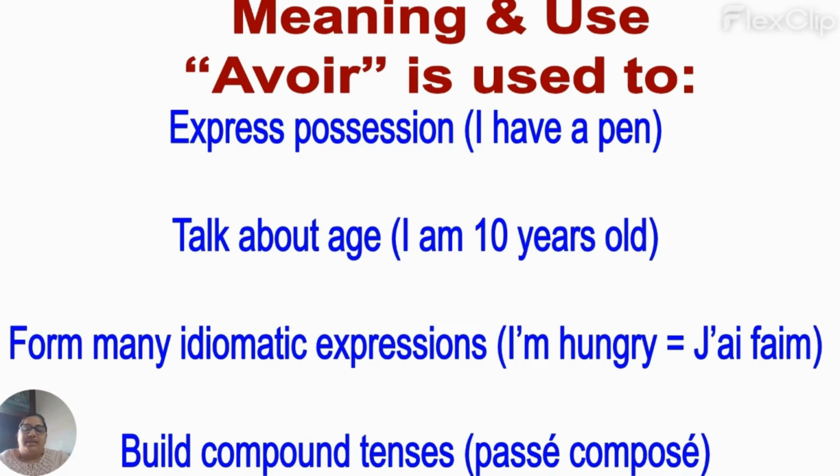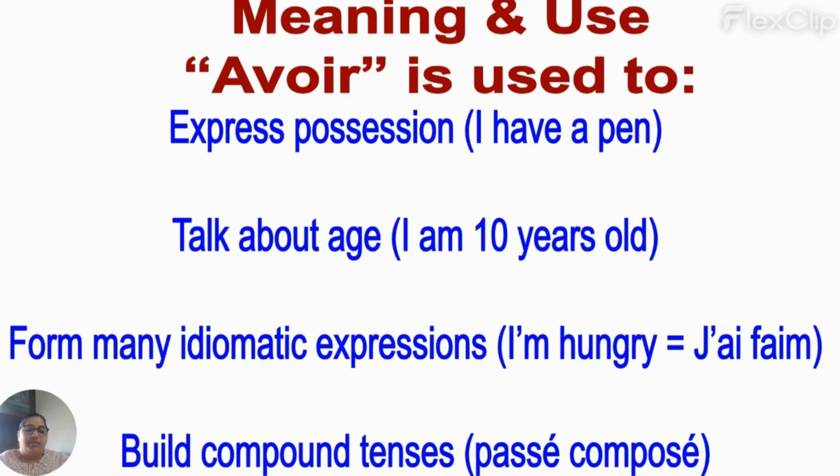Then many idiomatic expressions are also based on this verb. So "I am hungry" will not be written with the être verb. Instead, it will be j'ai faim. J'ai soif. Soif means what? Thirsty. Okay, j'ai soif.